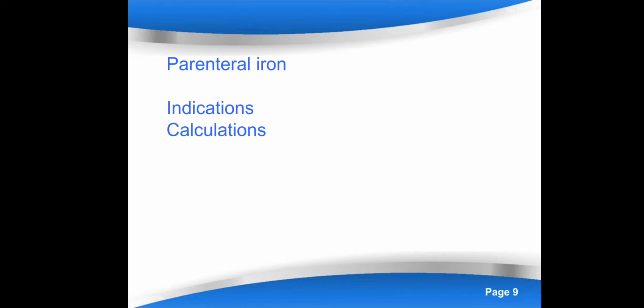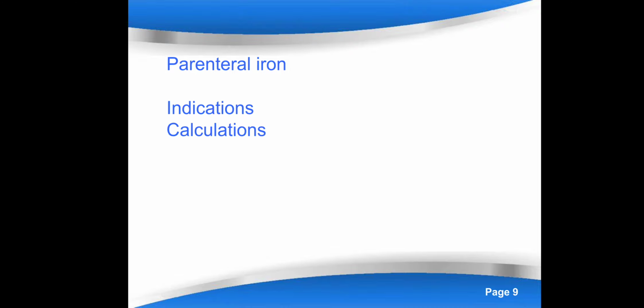Calculations in the oral part: not much calculation is required, because the normal requirement for treating anemia is 200 mg elemental iron. So you have to give 200 mg elemental iron. Suppose a tablet has 200 mg total dose, and from that suppose 30% is elemental iron, so 30% of 200 mg will get absorbed.